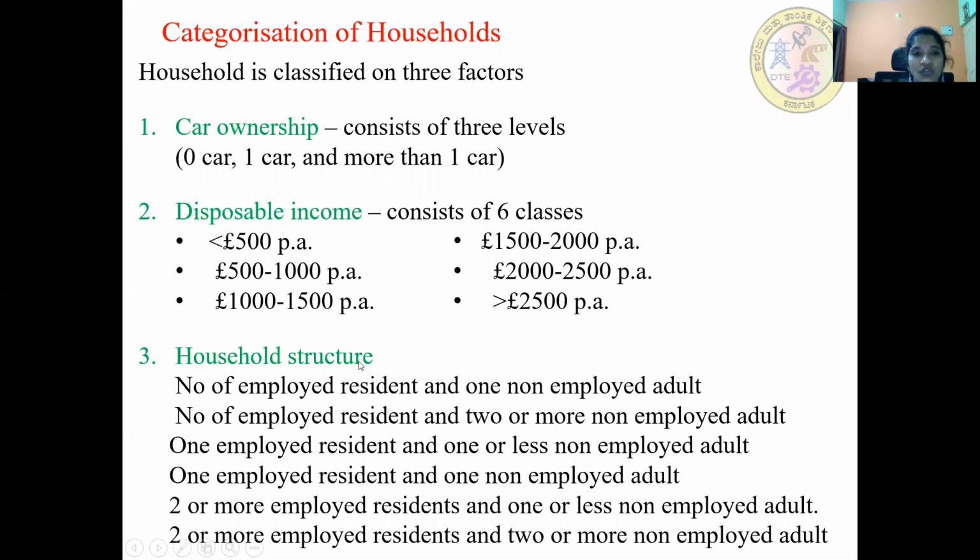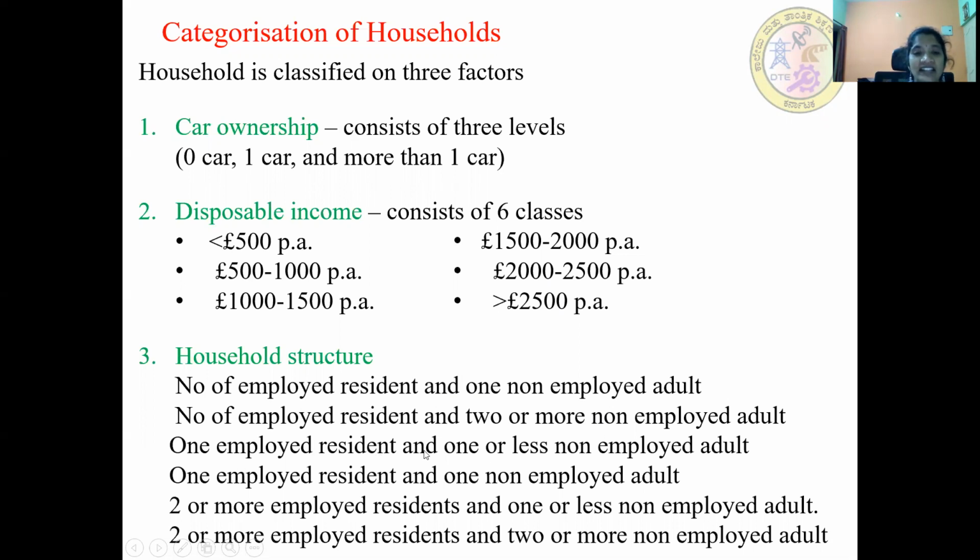The next is household structure, which depends upon employment of the household people. It can be categorized into six categories. First is number of employed resident and one non-employed adult. Next, number of employed resident and two or more non-employed adult.